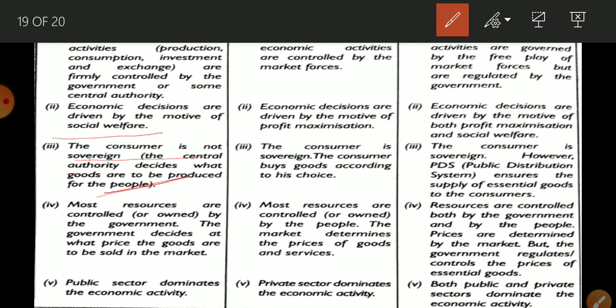Most resources are controlled by the government, and all the decisions are taken by the government. What will be the price? Okay. Now, the public sector dominates the economic activity.